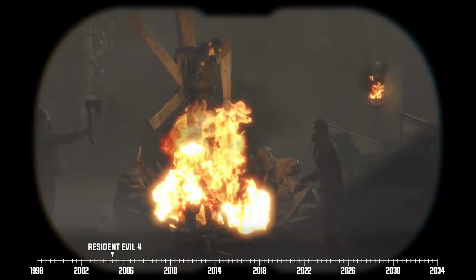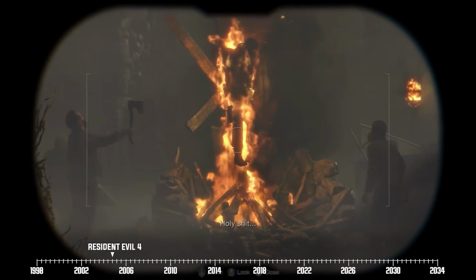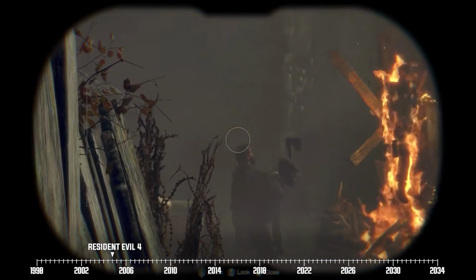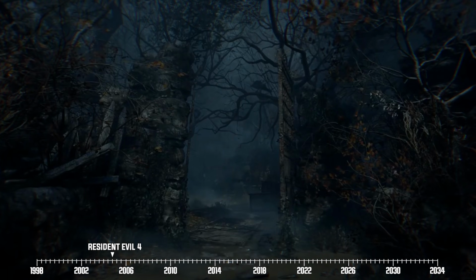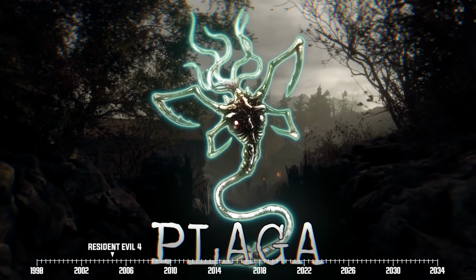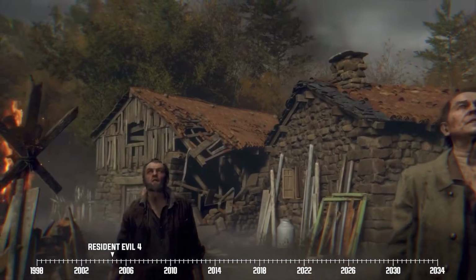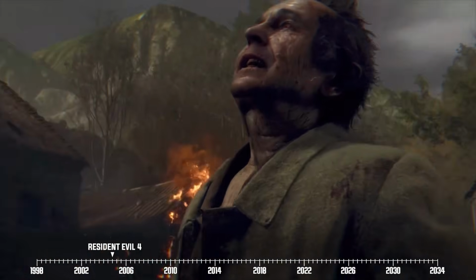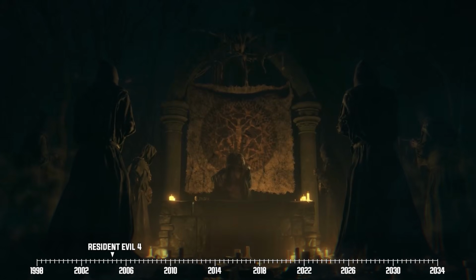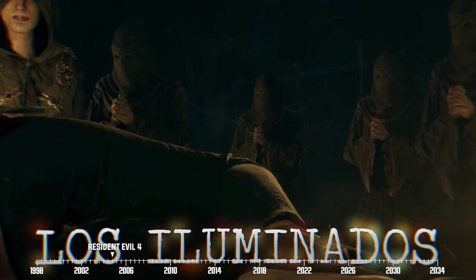Things immediately get dicey when he finds that his guides have suddenly been taken out by the local villagers in an exceedingly grim fashion. Now, you guys remember when I told you about that ancient parasitic species Las Plagas earlier in the video? Well, Leon soon finds out that the villagers of this rural area have been infected with it. What's more is that they're a part of a freaky ancient cult, Los Illuminados.